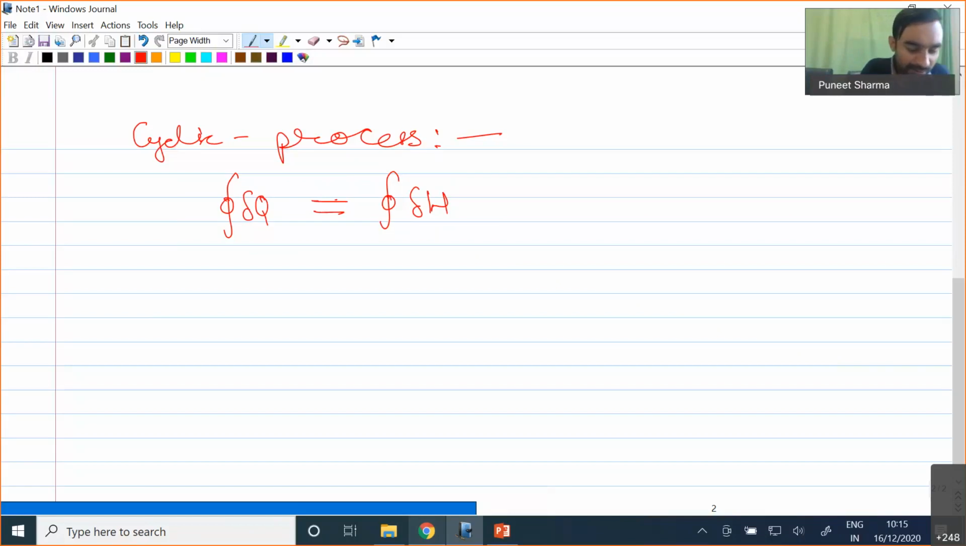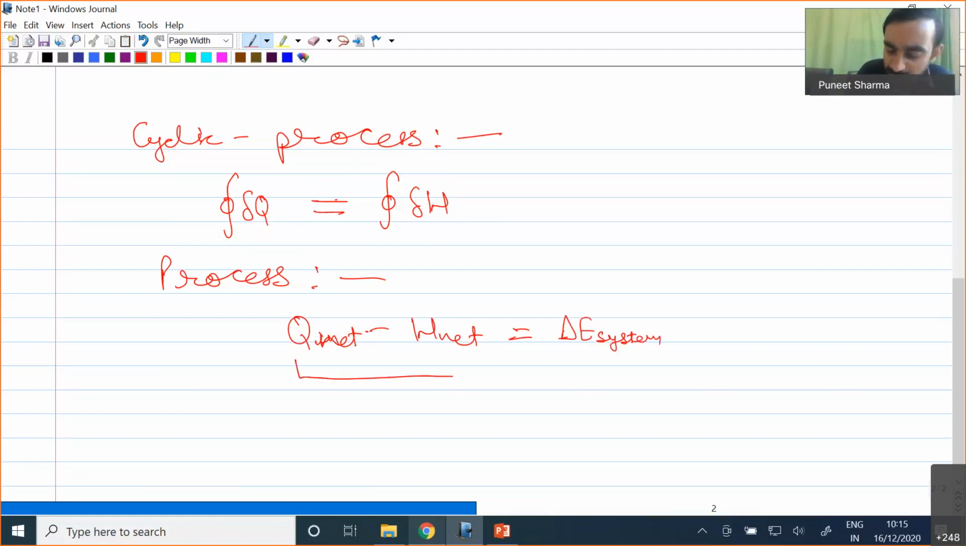Okay. However, if we go in general for any process which is not a cyclic process, then obviously the statement we have seen for the law of conservation of energy, Q net minus W net equal to delta E of the system, will be applicable. Okay, so this statement, the law of conservation of energy for any process, is what we call our first law of thermodynamics.